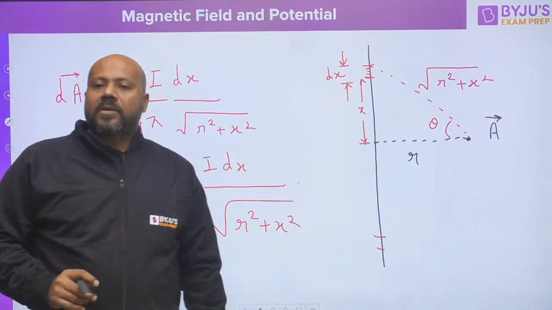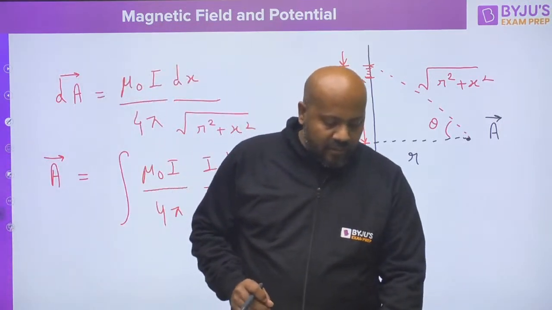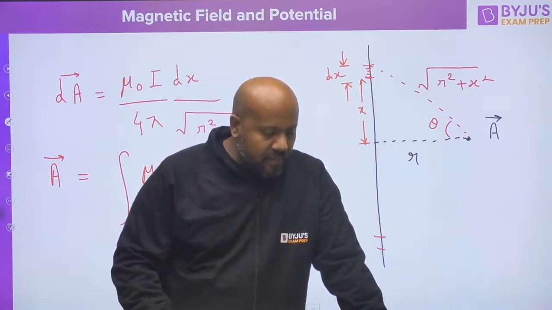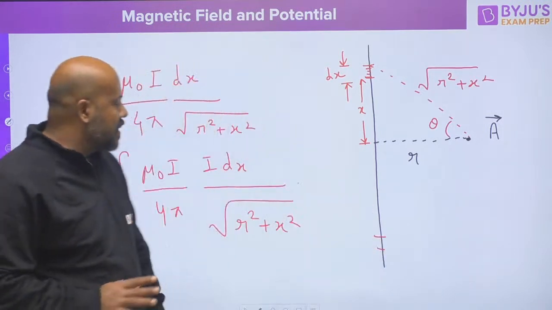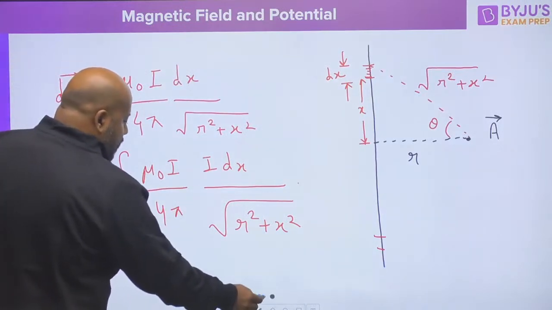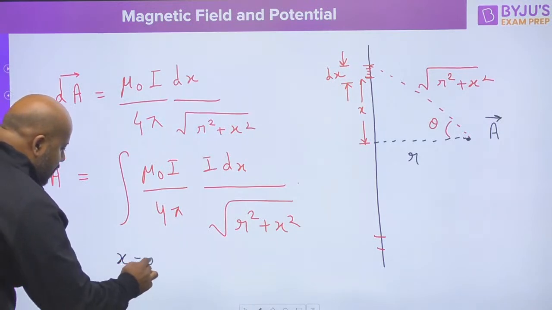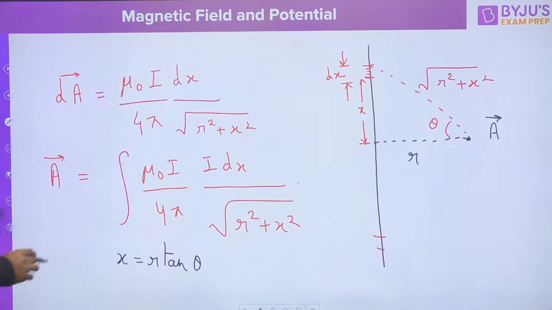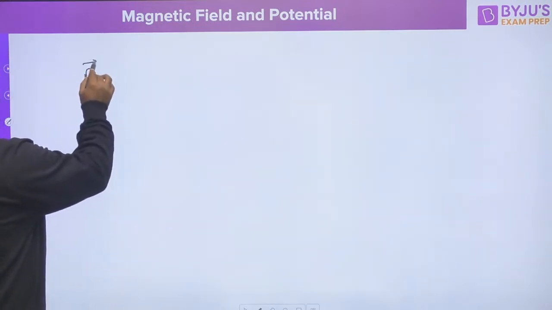Everybody tell me in the comment section. Yes, everyone. You have to use a little bit of trigonometry to get the final result. Should I write the final expression after this? Can you do it? You know the trick: you have to put x is equal to r tan theta, and accordingly follow this integration. I am telling you the final expression that you are getting.